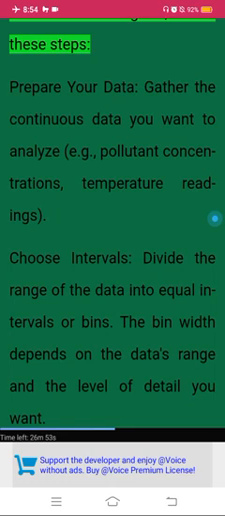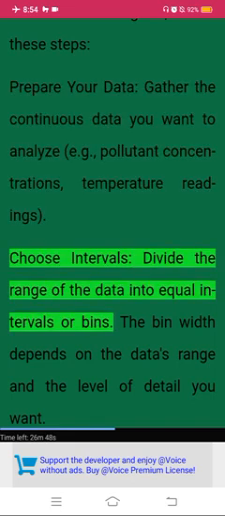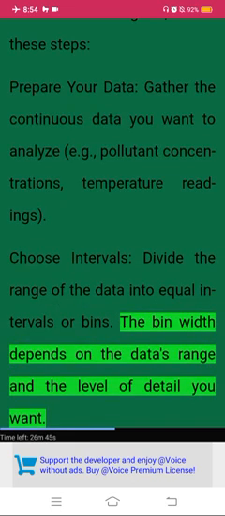Creating a histogram. To create a histogram, follow these steps. Prepare your data. Gather the continuous data you want to analyze, e.g., pollutant concentrations, temperature readings. Choose intervals. Divide the range of the data into equal intervals or bins. The bin width depends on the data's range and the level of detail you want.